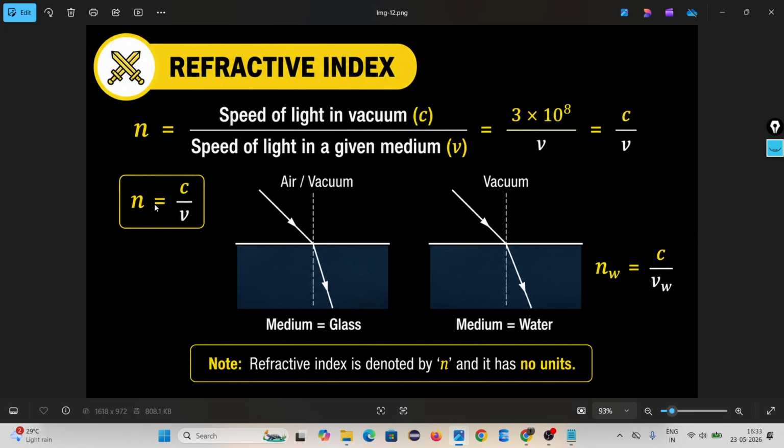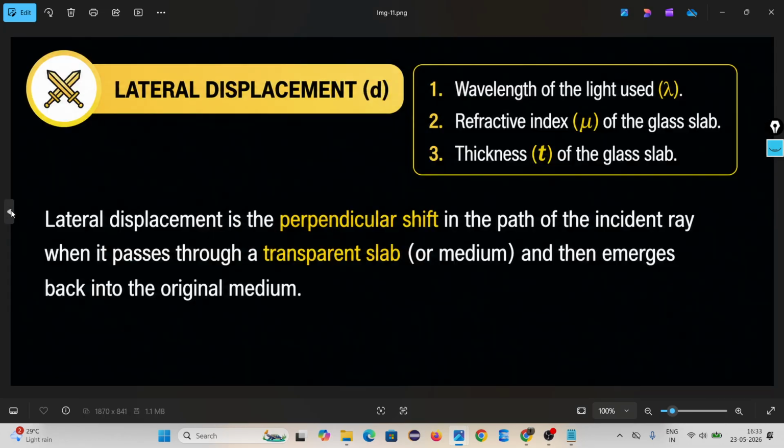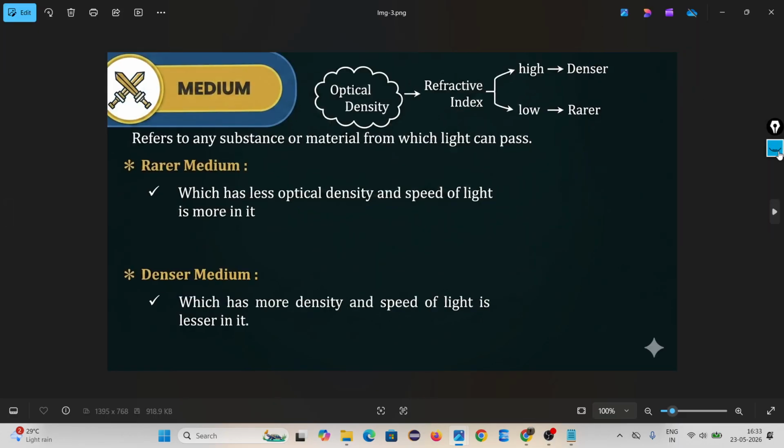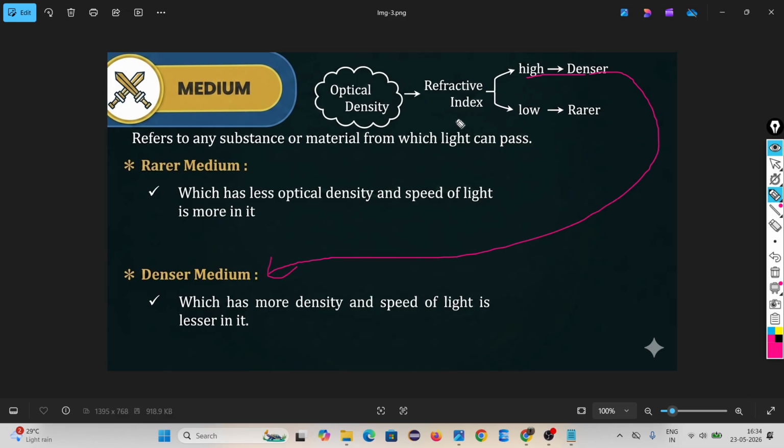Then come to what do you mean by refractive index. If the refractive index is high, that means a denser medium. If the refractive index is low, that means a rarer medium. This refractive index is also called optical density. Then what do you mean by this?